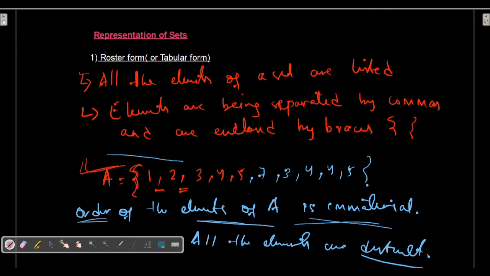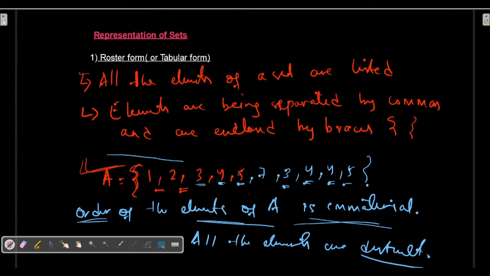Suppose this is the collection. Here you can see 4 is coming thrice in this collection. Similarly, 3 is coming twice, and 5 is also coming twice.